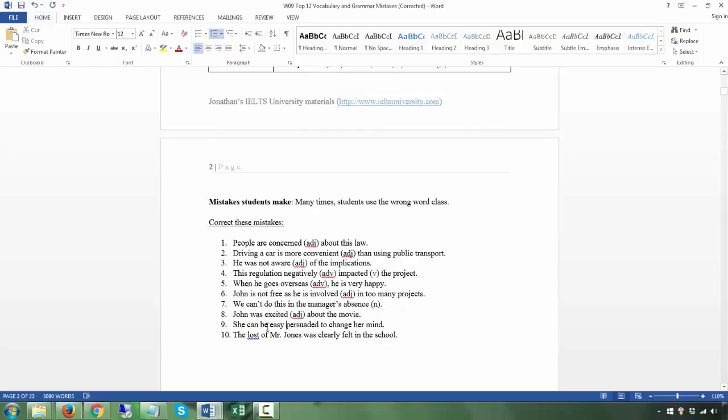Number 9. She can be easy persuaded to change her mind. Now, this is the verb persuaded in the passive, and this is describing persuaded. So how are you going to modify? Your easy is modifying the verb, so it needs to be an adverb. Easy is an adjective. So, easily is an adverb, right? This is the whole subject. This is the verb.